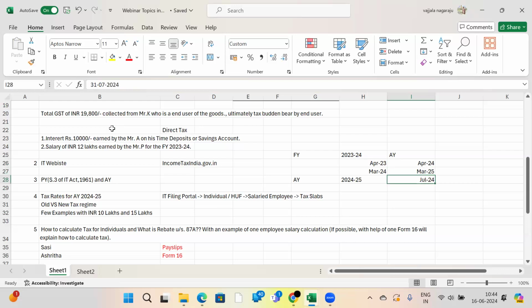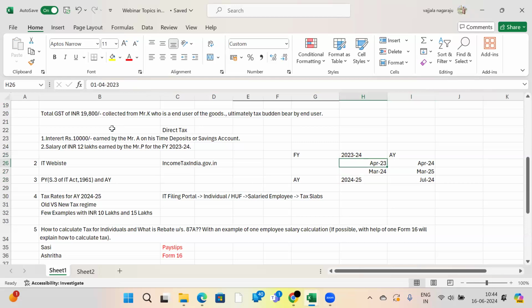31st July 2024 falls in which financial year? The 24-25 financial year. The 24-25 financial year is also the assessment year to the previous financial year, which is 23-24.